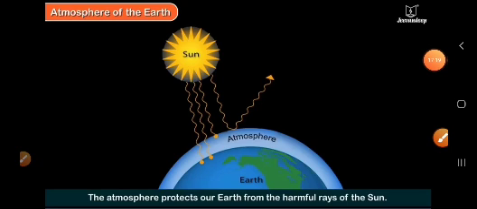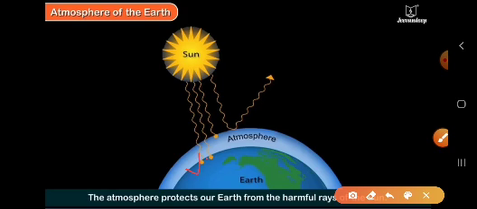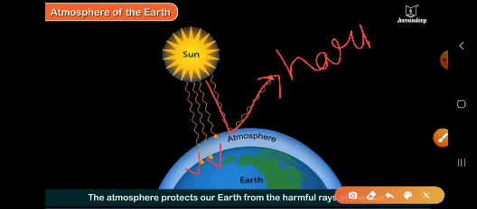So children, once again let us see. These are the rays of sun which are able to reach the earth's surface. But there are some rays which are not able to enter the atmosphere. This ray is not able to enter the atmosphere, and this one is going back to the sun. Why are these going back? Because these are the harmful rays.